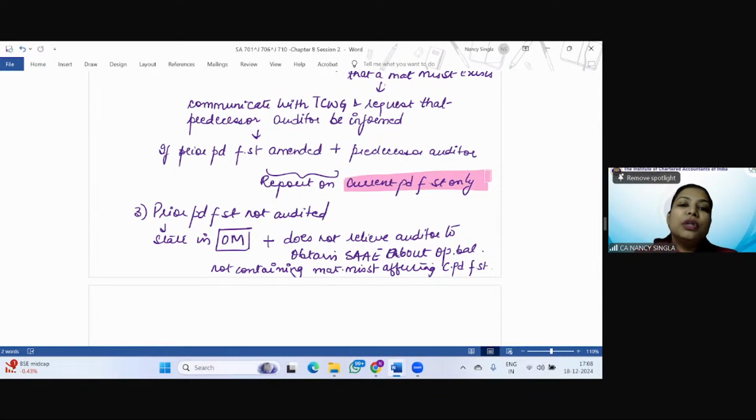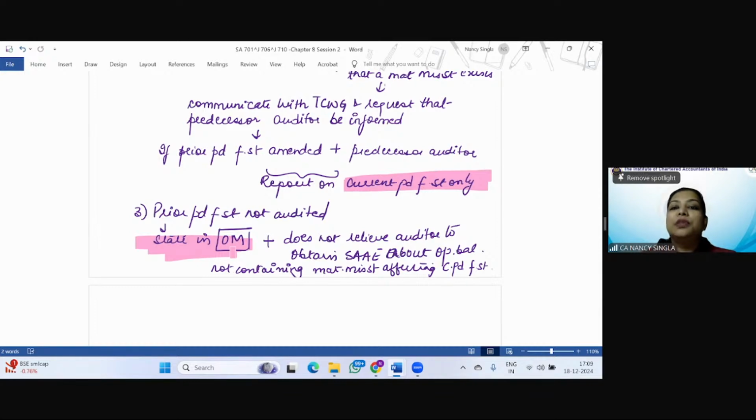So he's going to report on the current period financial statement only. And the last case is when the prior period financial statements are not audited. So again, he will state in the other matter paragraph the fact that the prior period financial statements are not audited, but it does not relieve the auditor from obtaining sufficient appropriate audit evidence with respect to the opening balances, that they do not contain material misstatement affecting the current period financial statement.